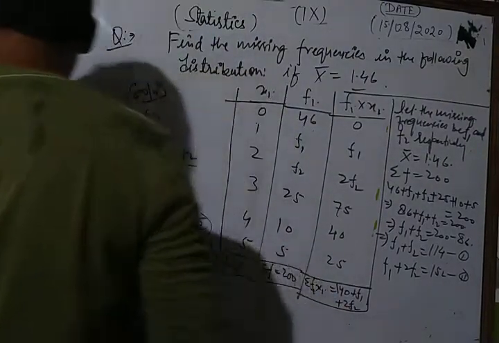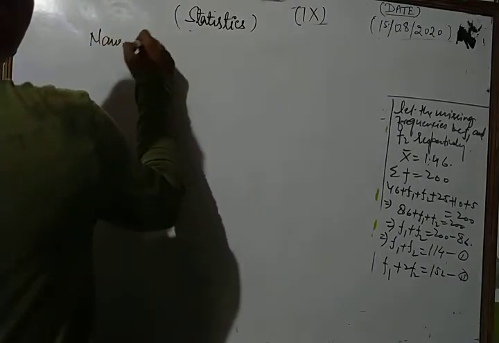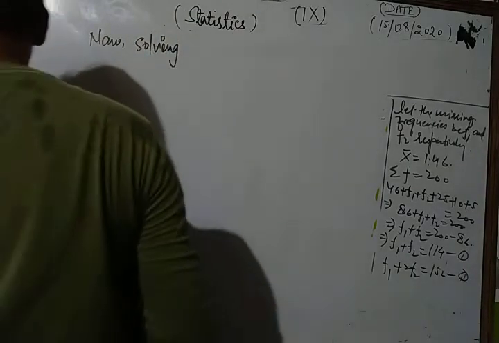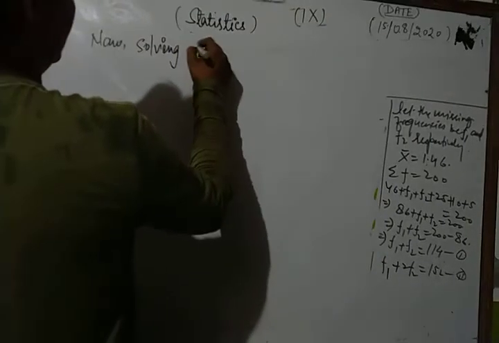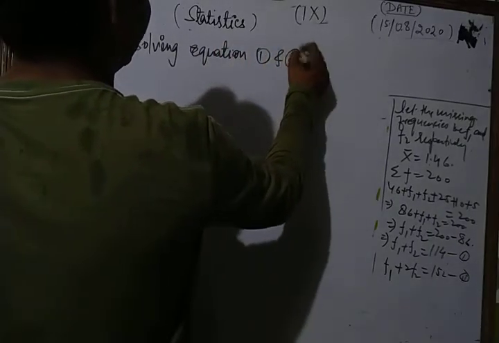Let's see, dear student. Now solving equations 1 and 2, what do we get?